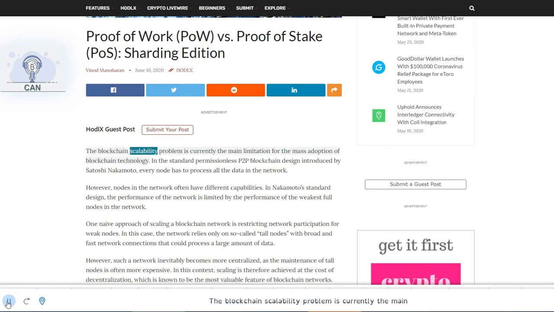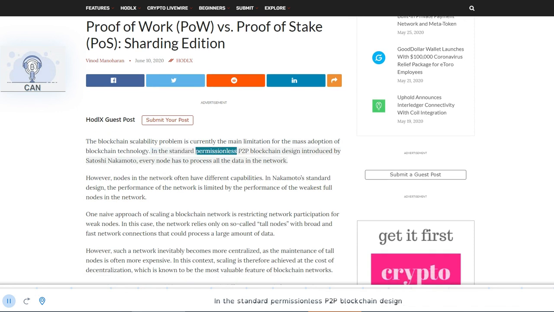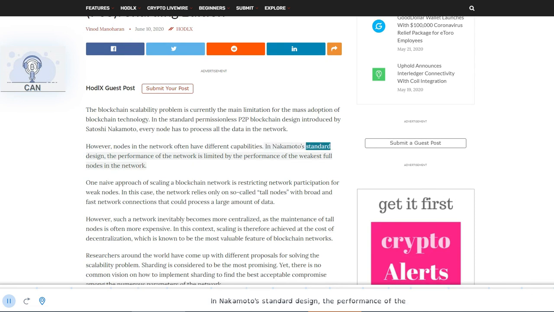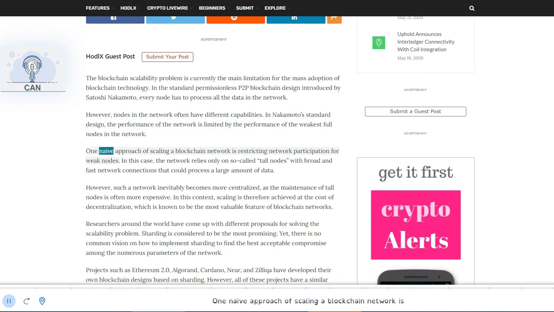The blockchain scalability problem is currently the main limitation for the mass adoption of blockchain technology. In the standard permissionless P2P blockchain design introduced by Satoshi Nakamoto, every node has to process all the data in the network. However, nodes in the network often have different capabilities. In Nakamoto's standard design, the performance of the network is limited by the performance of the weakest full nodes in the network. One naive approach of scaling a blockchain network is restricting network participation for weak nodes.